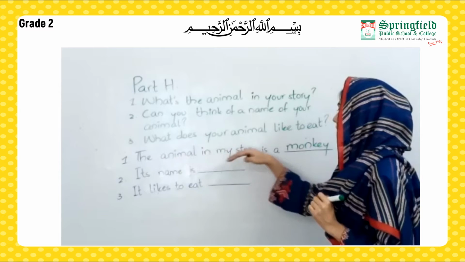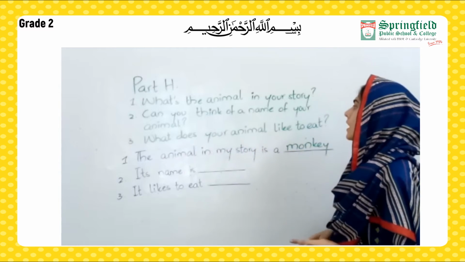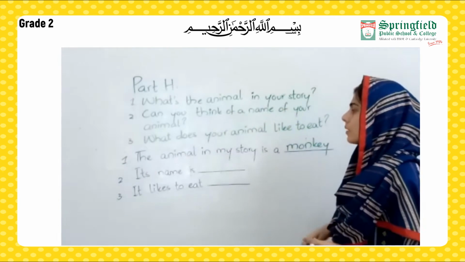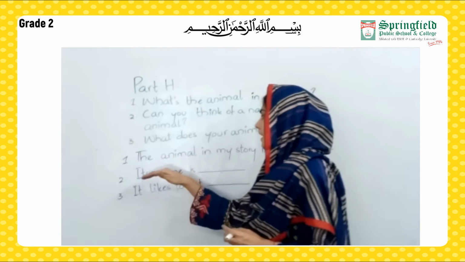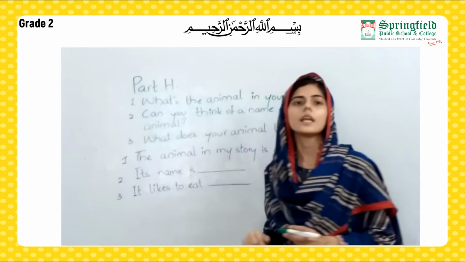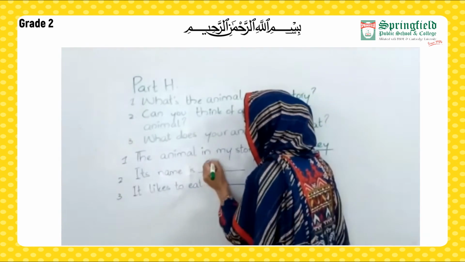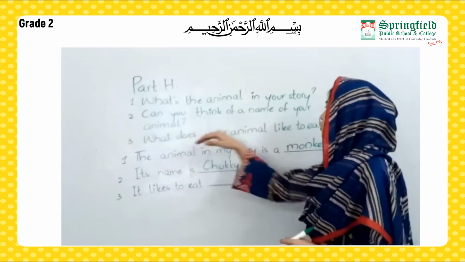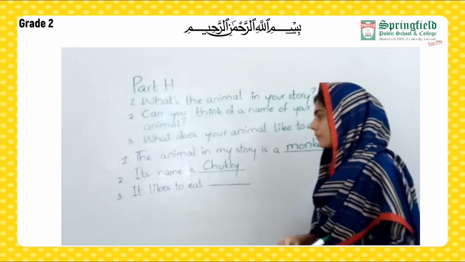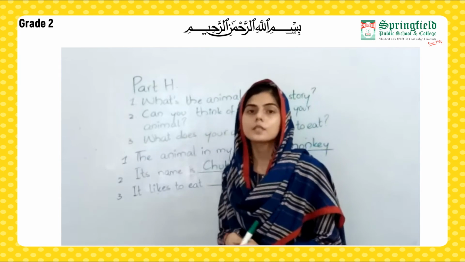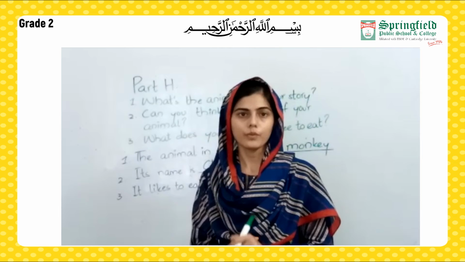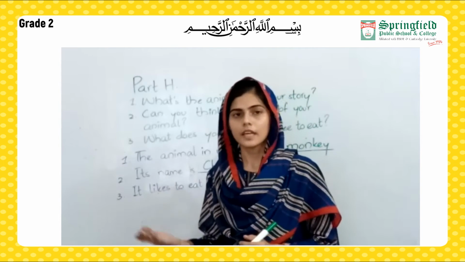The animal in my story is a monkey. Can you think of a name of your animal? Now for the second one, its name is, here I am going to write a name for my monkey. The name of my monkey is Chucky. What does your animal like to eat? Now here I have to write, what does my animal like to eat? What's the favorite thing that it likes to eat?